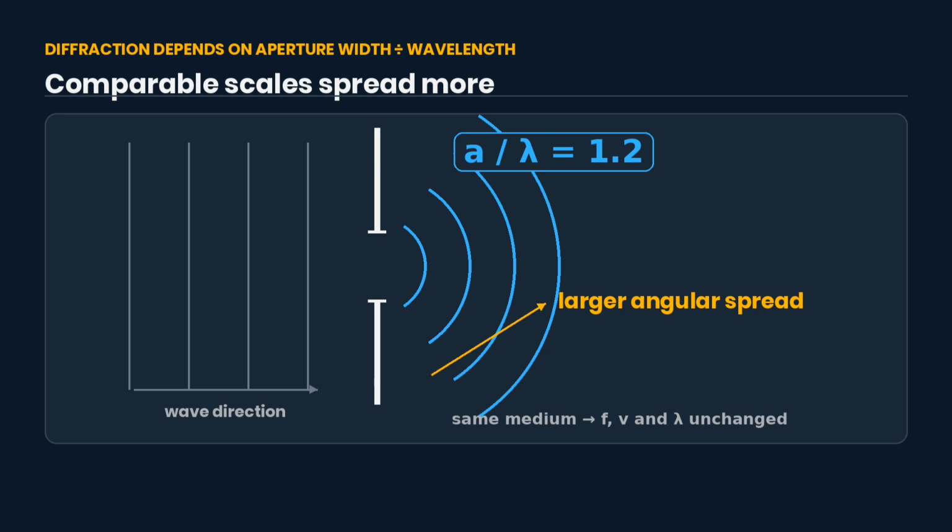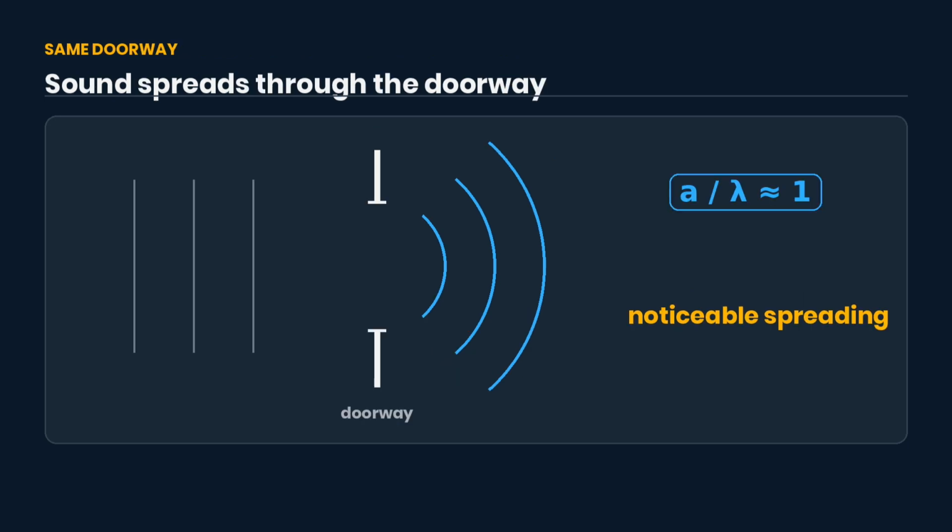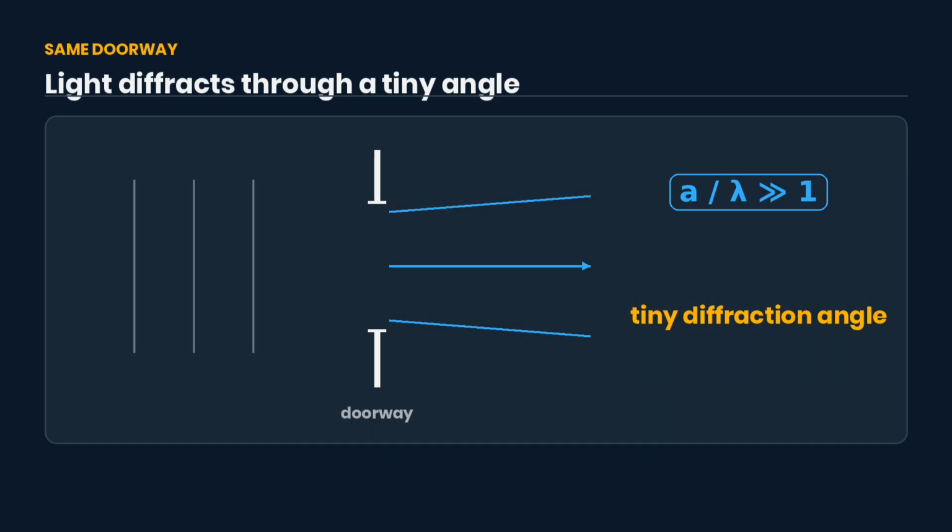The key comparison is A over lambda. Diffraction is especially noticeable when the gap width and wavelength are comparable. This is why sound can spread through a doorway more noticeably than visible light. A sound wavelength can be similar to the doorway width. Visible light wavelengths are far smaller. Light still diffracts, but through an angle too small to notice here.